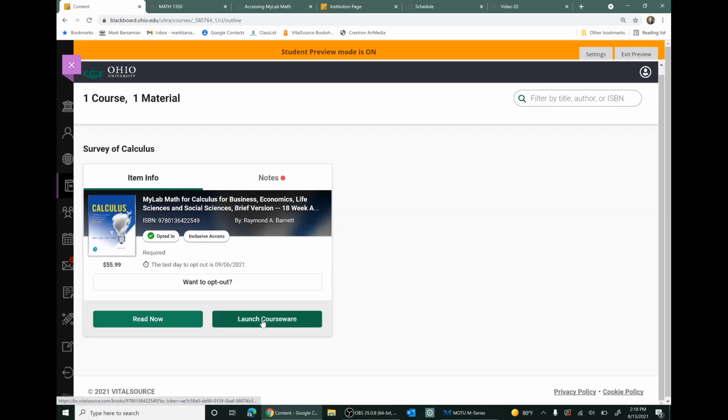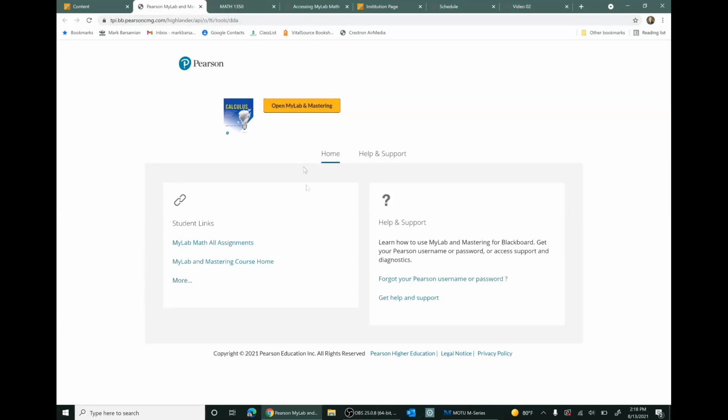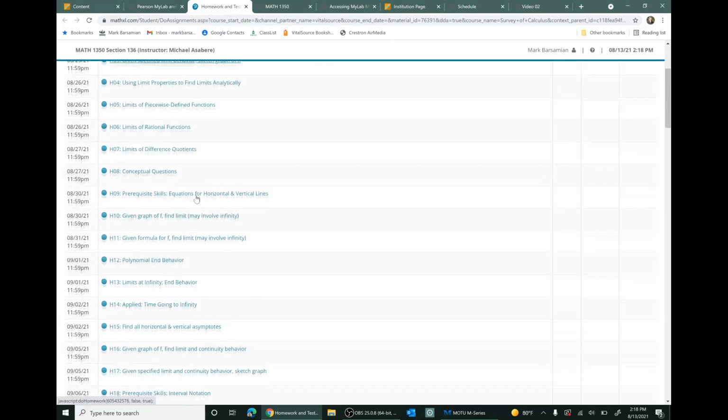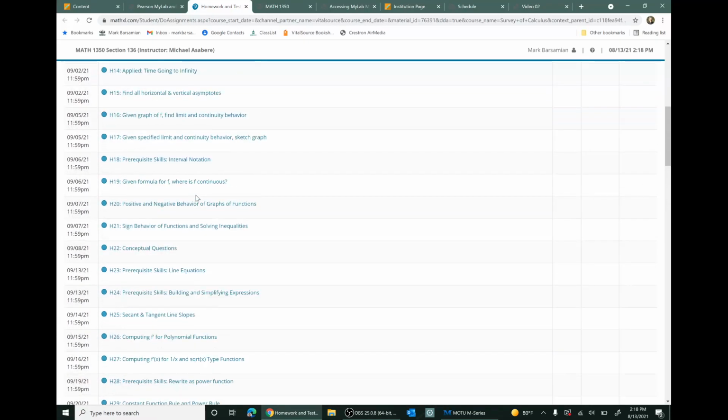Now, when you launch courseware, in your instructions for accessing Mylab Math, it explains how you'll need to set up a Pearson account. So after your Pearson account is set up, when you come to Mylab, it will look something like this, and you get into the Mylab system and you'll see a list of upcoming assignments. Here's a bunch of homework assignments. If you're in one of the online sections of Math 1350, you'll also see quizzes and exams on this list.